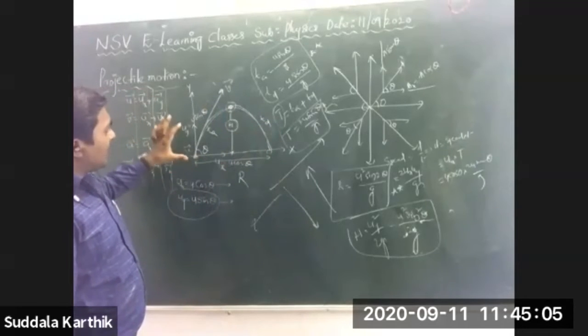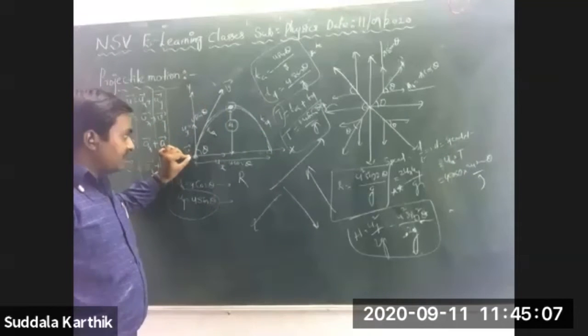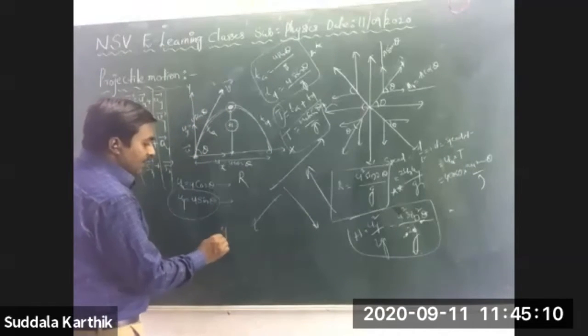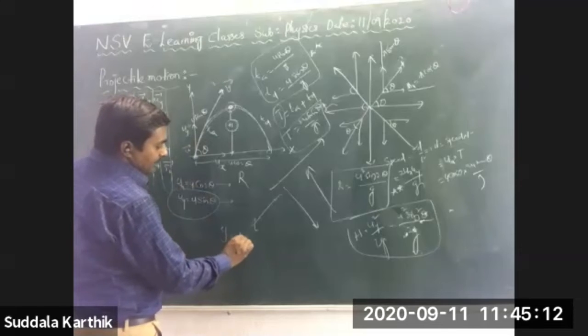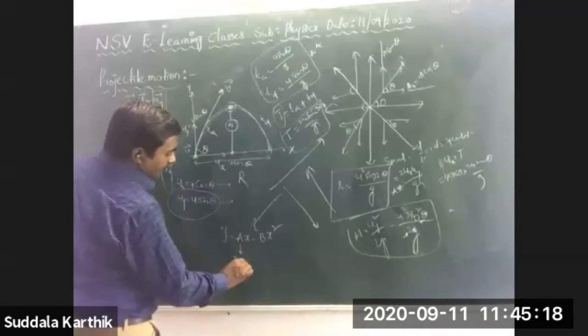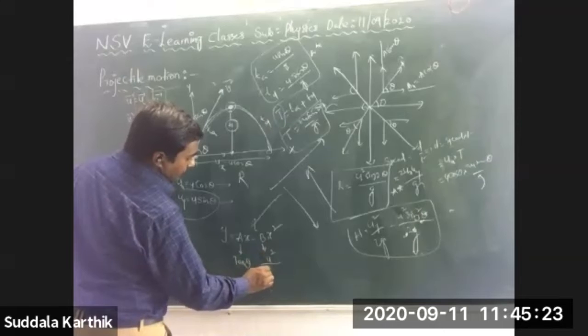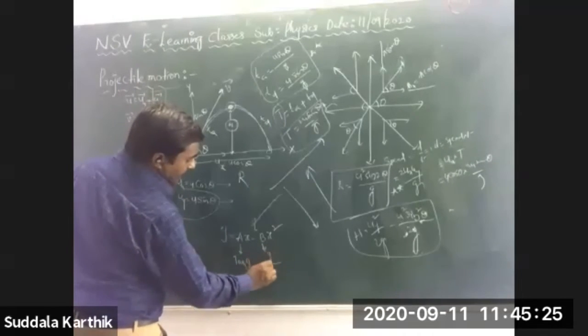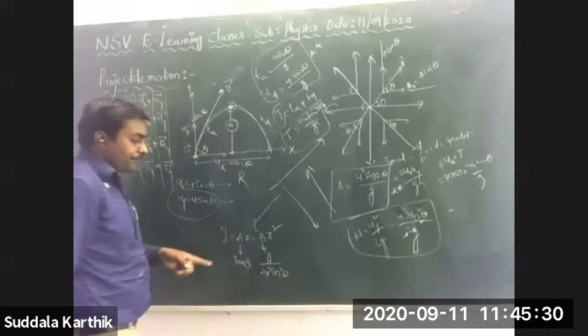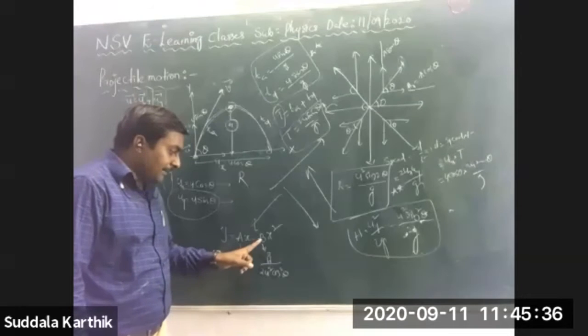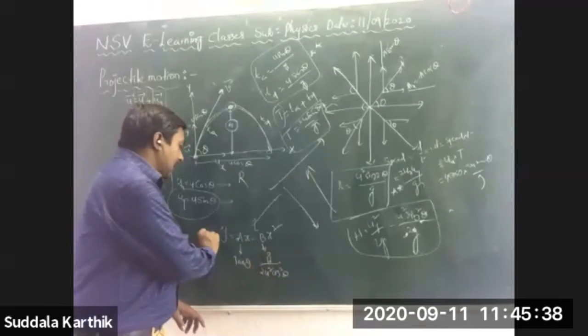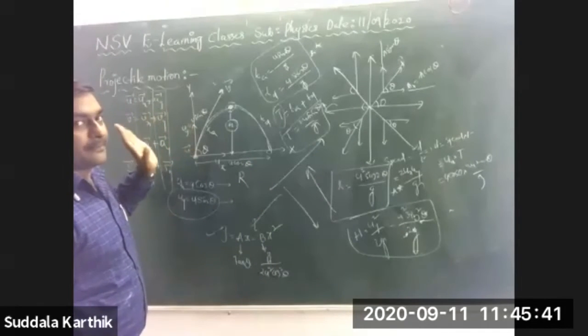Now, I have proved that the path of the projectile is a parabola. After that derivation I got y equals ax minus bx square, where a is tan theta and b is g by 2 u square cos square theta. I got this equation for the path.